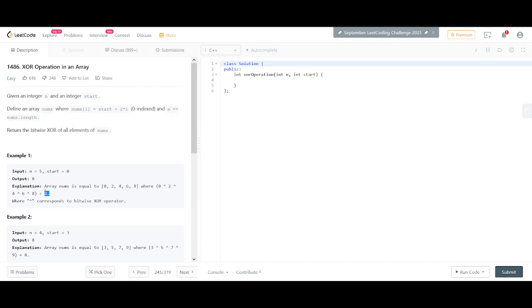So one of the major solutions that we can think of is we could just generate an array using this particular formula that is given here, and we try to have a bitwise XOR. So the time complexity would be order of n, and the space complexity would be order of n as well, since we are generating that particular